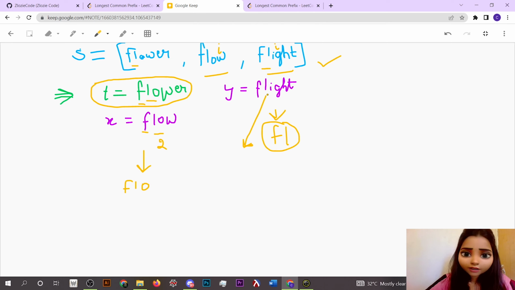But in this case we can see that till this point L, which is representing the index 1, the common prefix is at this position only. So here we have to consider the minimum index possible, that is i, and at the end we just print the string till the ith index, that is FL only. So this is the approach to solve the problem.